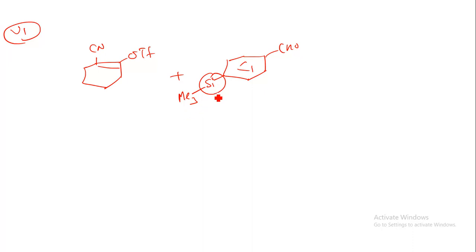This has the O triflate, and now this O triflate will be replaced by this group. Here we have palladium in the presence of PPh3 ligand, lithium chloride and dioxane as solvent. So this is the modification that we are having.